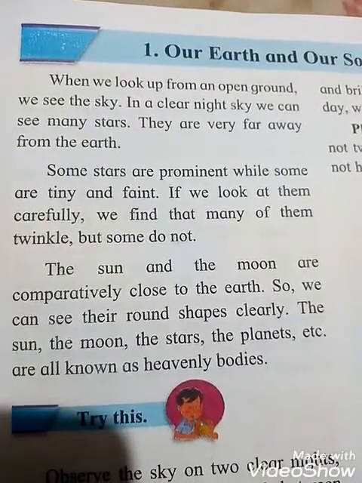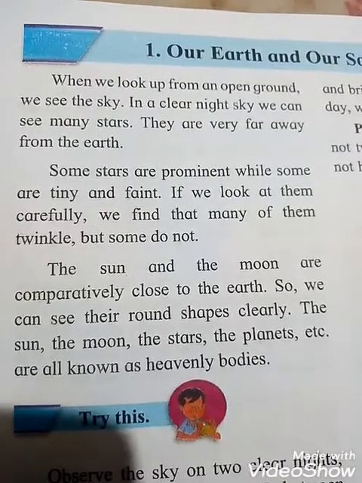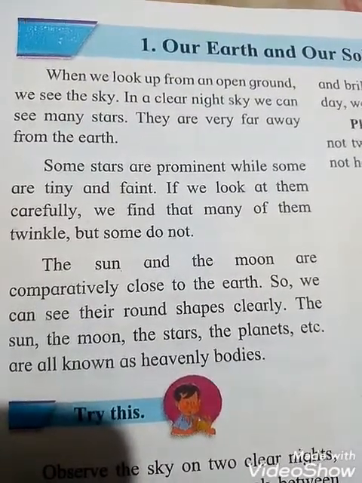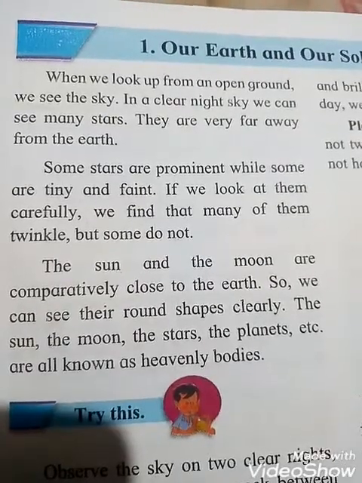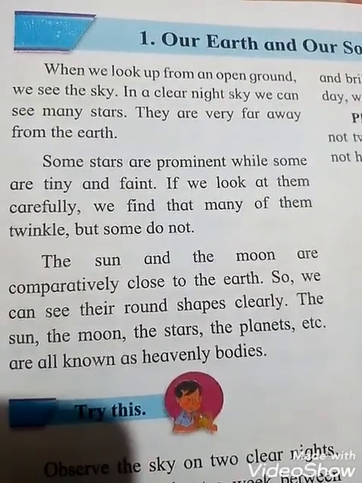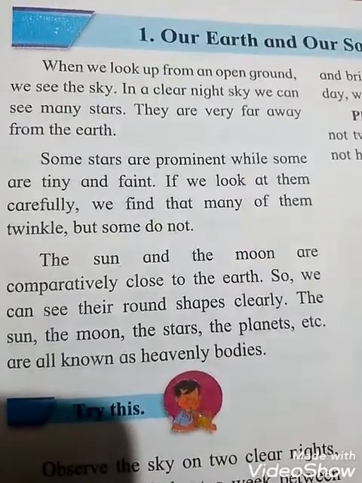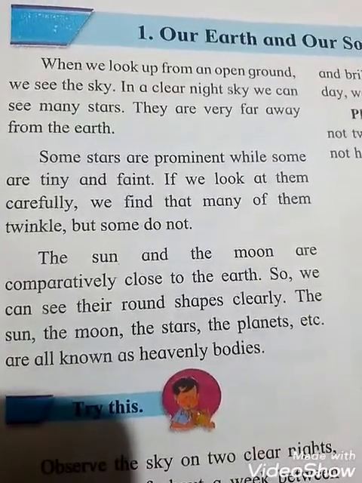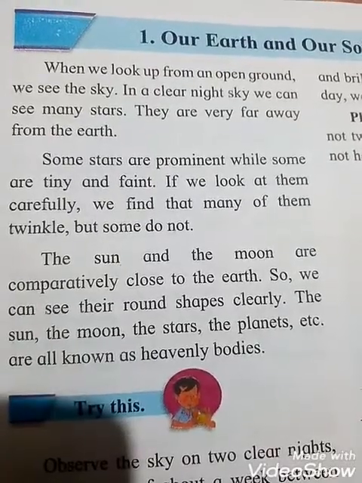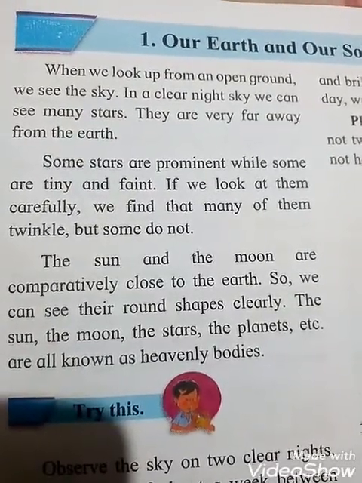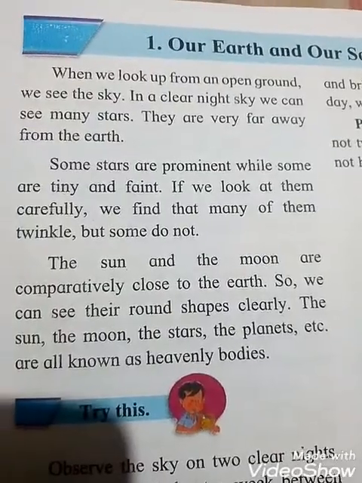When we look up from an open ground, we see the sky. In a clear night sky we can see many stars. They are very far away from the Earth. See students, that means when we look up from an open ground, what can we see? We can see the sky. And during the night time, even in the clear night sky, we can see many stars. They are very far away from the Earth. That means they are not very near.